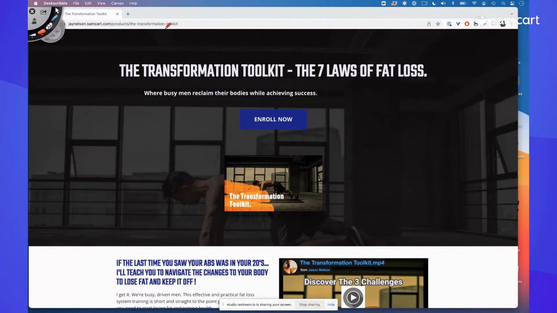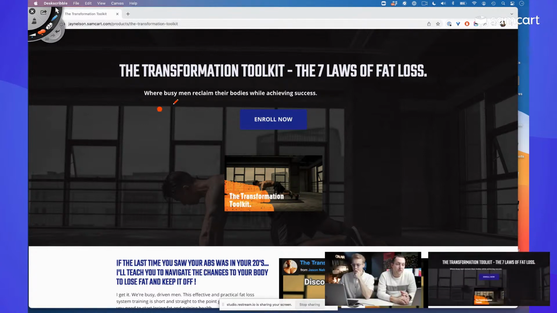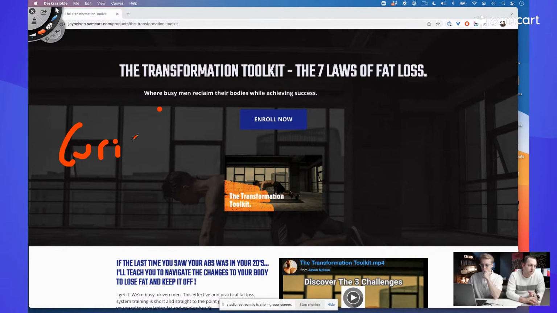So, the Transformation Toolkit. Okay. So let's go ahead and talk about it from the start. We're looking at headlines, right? What is the job of a headline? A headline is here to make sure that, number one, people are curious. Oh man, I should go get a mouse. But the job of a headline is to drive some curiosity right off the bat. You want people to be curious enough to keep reading, right?